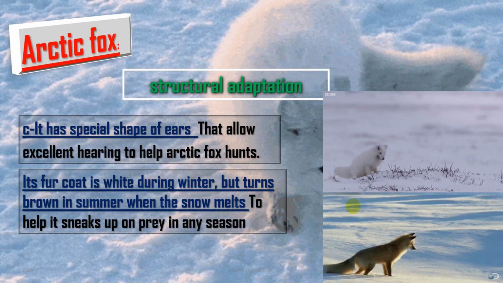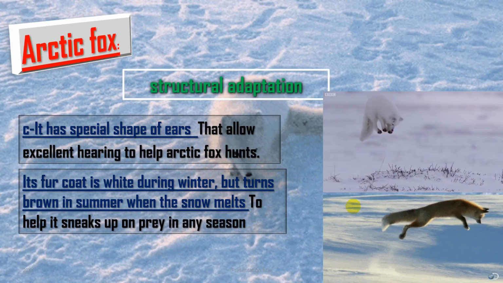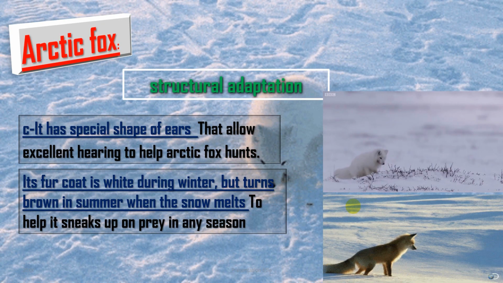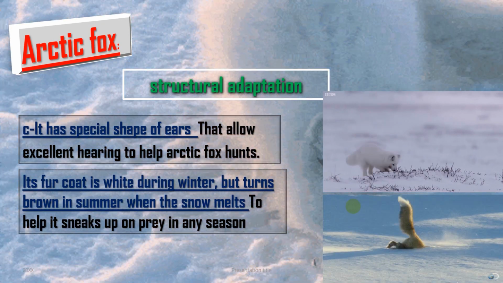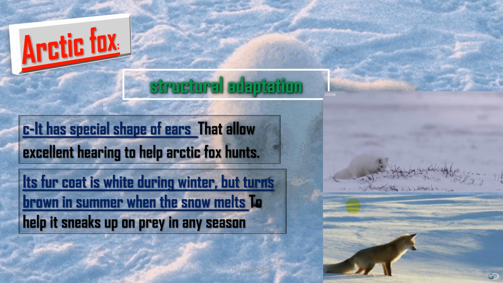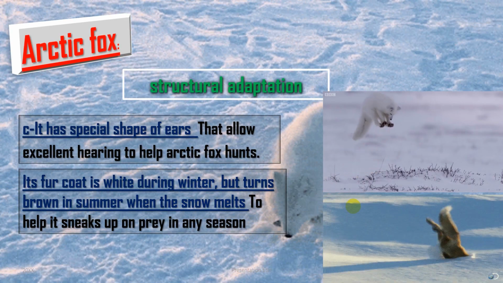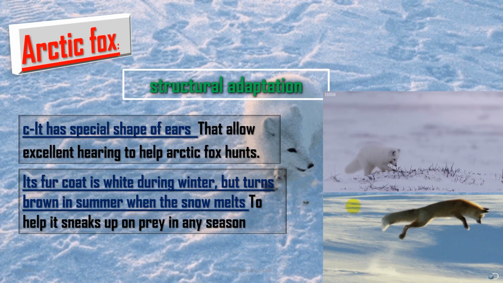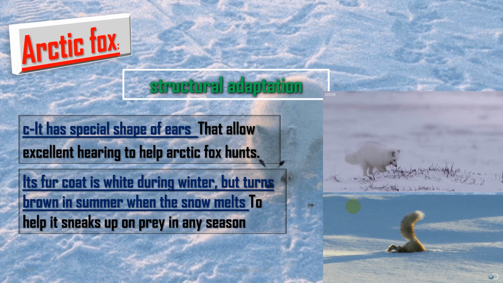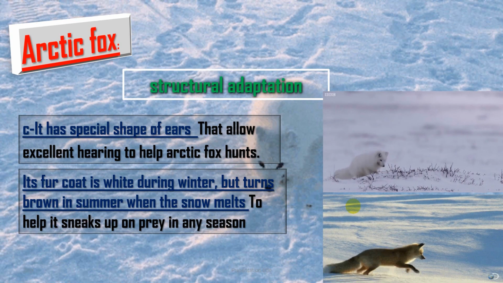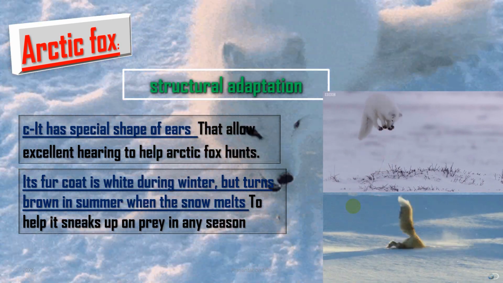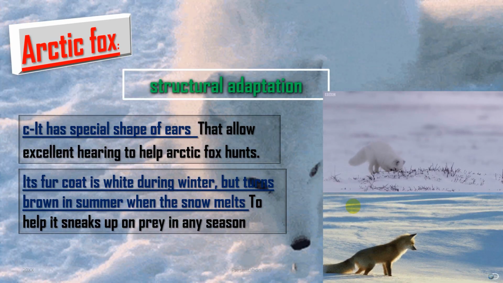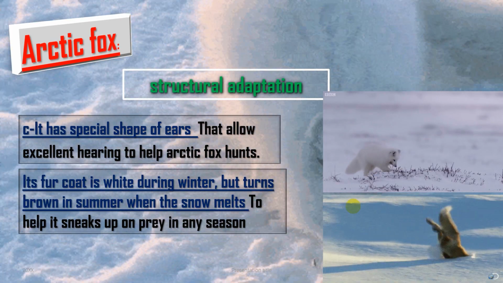We see in the picture that it is white during winter, but it turns brown in the summer when the snow melts. And that helps it sneak up on prey in any season.